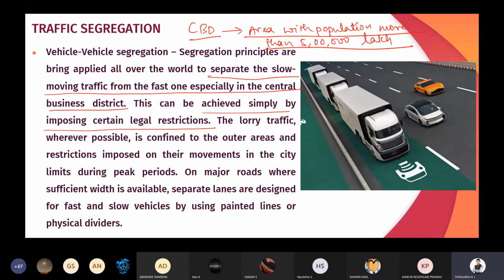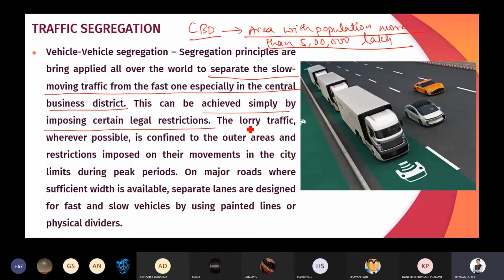That is, making a separate path or installing traffic signs stating only entry for 4-wheelers, only entry for 2-wheelers, like that. If we have some legal restrictions, we can easily segregate the slow moving traffic from the fast moving traffic.